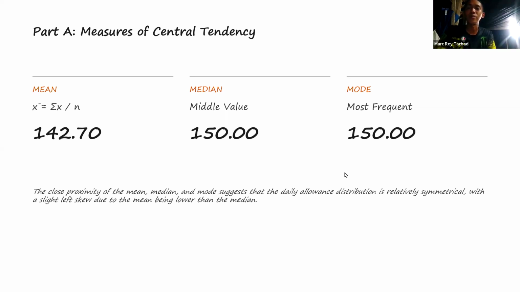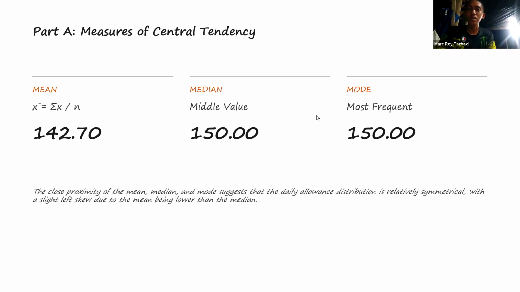The median, or the middle value of the data: we arrange every number in order and find the middle value, which is 150. The mode, the most frequent number: same as the median, we arrange each number, and we came up with 150.